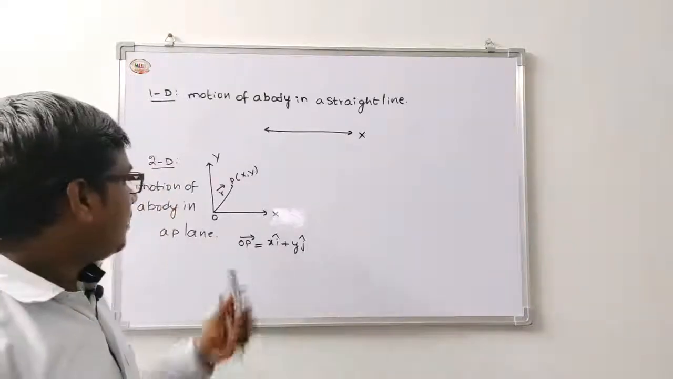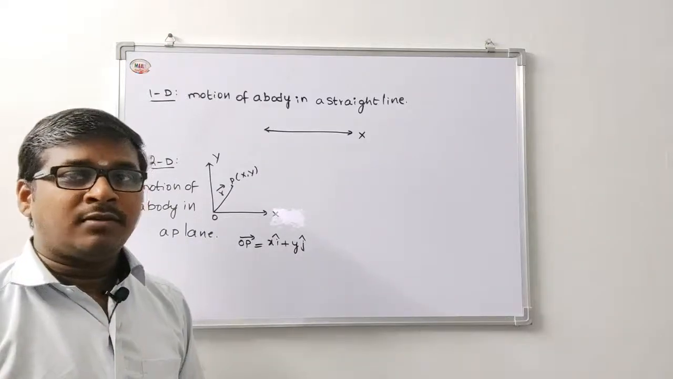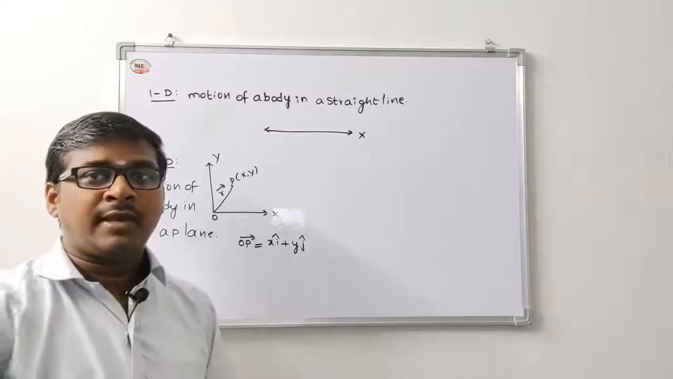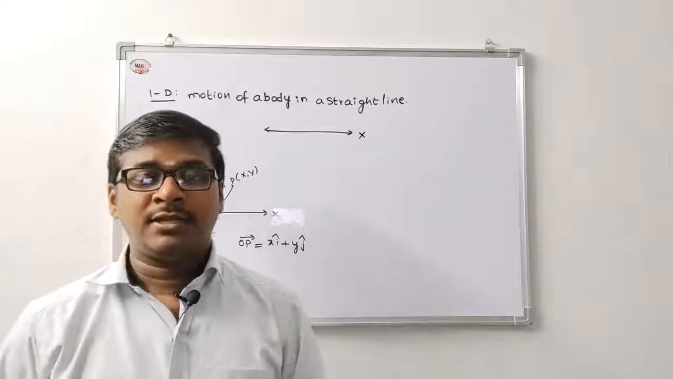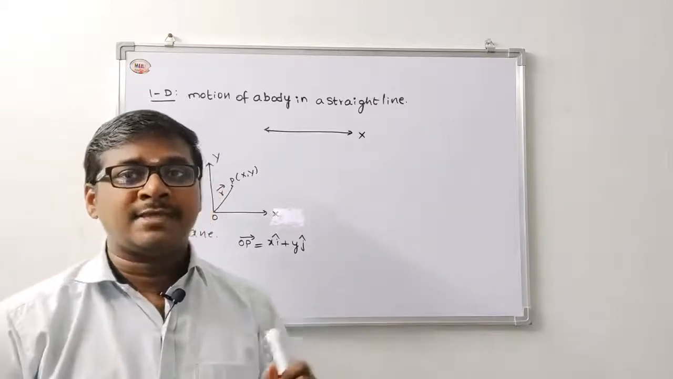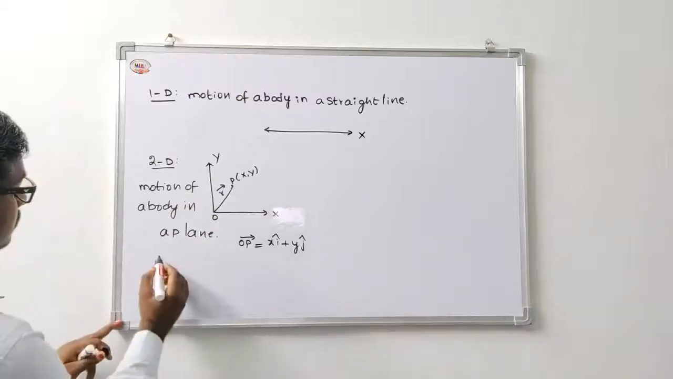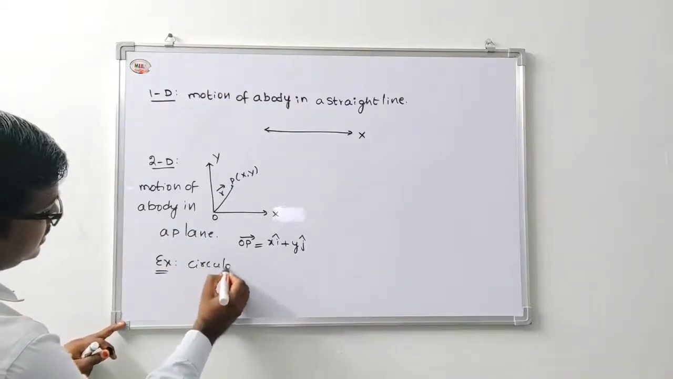For example, a car is moving along a circular path. Circular motion is very important. Circular motion is the main example of a two dimensional body.